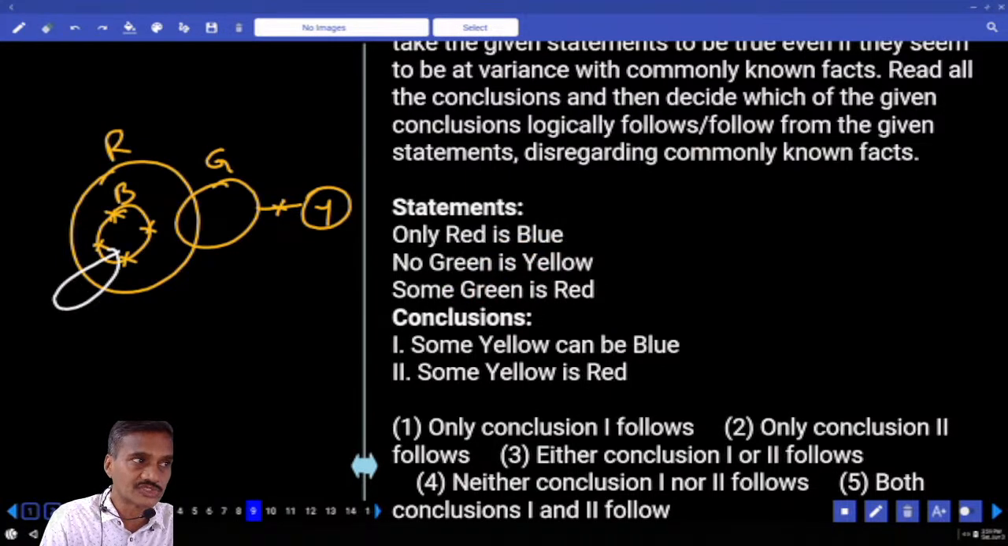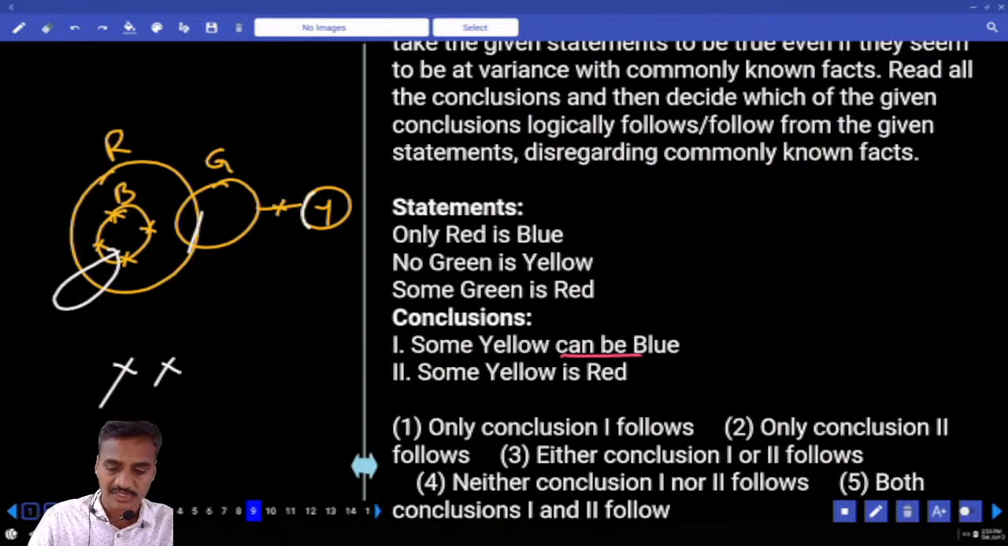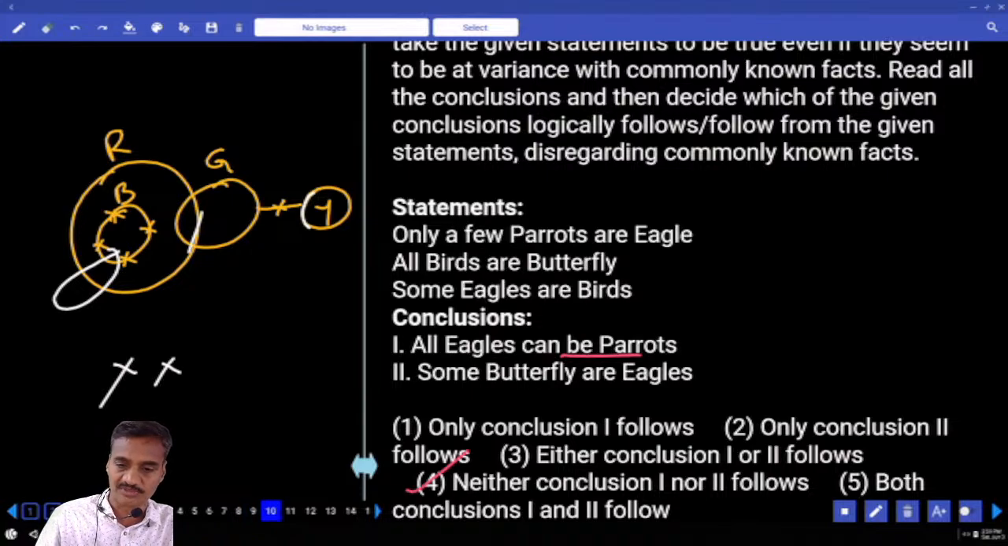No. Why is it no? Because blue should not belong to anything else. Blue must belong only to red. Clear? Hence it is not possible. Some yellow is red, yellow is here, red is here, that is also not possible. Neither one nor two. That is the choice for question number 9.